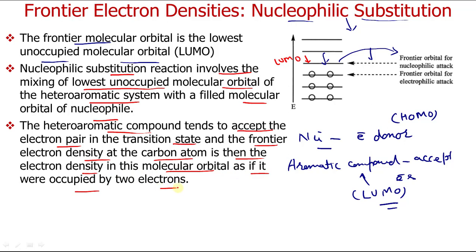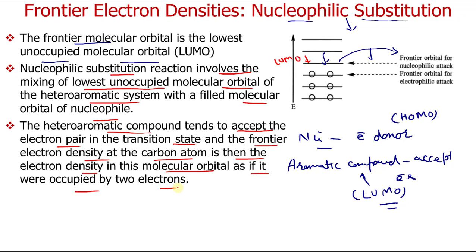So these were considerations while calculating their frontier electron densities. These were some assumptions. How? Because we cannot isolate the transition state, so we have to make some assumptions. So basically you have to keep in mind that in nucleophile attack, the LUMO of your aromatic system plays a vital role, because it has to interact with the filled molecular orbitals of the nucleophile.